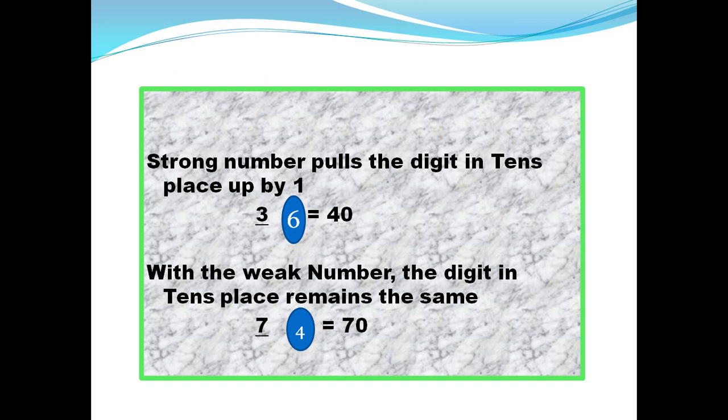Number 3 will add 1 to it and become 4. 4 tens is 40. So now we have got the rounded number 40. Another number, 74. 4 is a weak number. It cannot give the power to 7. So 7 remains the same. 7 tens is 70.